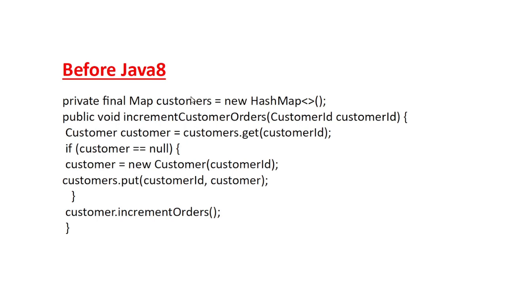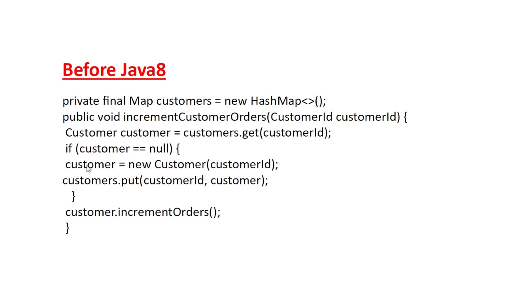We define one collection object, a map of customers. This is one method, for which we pass the customer ID. Based on this customer ID, we have to get the customer through this collection, customers.get(customerId). If this customer does not exist, we don't know at runtime, so we may get a null pointer exception.